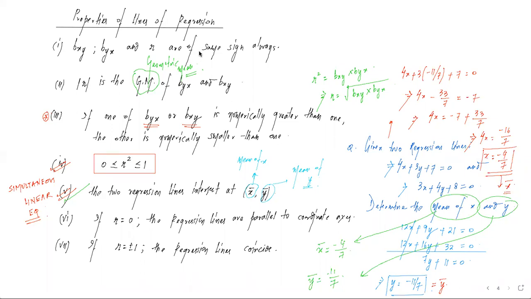Now the next two properties are once again very important for short questions. Ki what is the geometrical meaning of the sentence that coefficient of correlation has become 0? इसका मतलब है कि दोनों regression lines parallel to coordinate axis हैं. ये हम ध्यान रखेंगे that the regression lines are parallel to the coordinate axis, और अगर r का वैल्यू +1 या -1, coefficient of correlation का वैल्यू एग्जैक्ट +1 या -1 ले लेता है, तो हम समझेंगे that the regression lines coincide. So once again इसके बारे में बहुत डिटेल हमें नहीं जानना, जस्ट नॉलेज कि ये क्या हो रहा है, that will suffice the purpose.